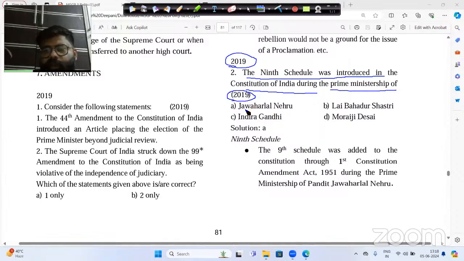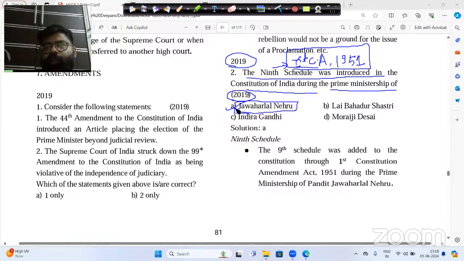Okay, so here, who was basically the Prime Minister? See, in which year was the 9th schedule implemented? It was implemented under the first Constitution Amendment of 1951. So in the year 1951, who was the Prime Minister? Obviously, very common sense, Pandit Jawaharlal Nehru was the Prime Minister here. So this was a very easy question.